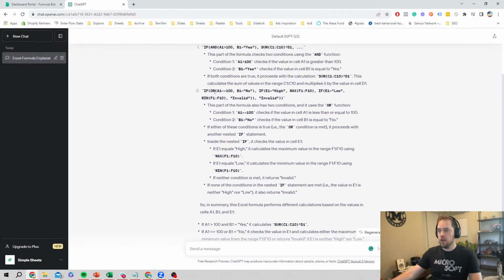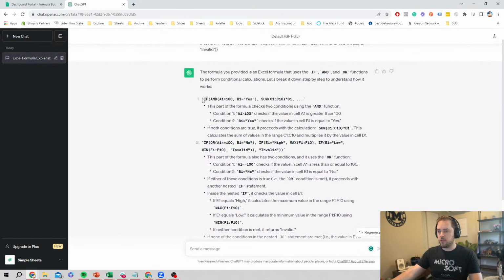So it's telling me you've got this first if statement, which is the formula checks for 2 conditions, right? Whether cell A1 is 100 or higher, or condition 2, B1 equals yes. And then if it does, it proceeds with the calculations, right? Which is a sum of C1 through C10, and then it multiplies that by D1.